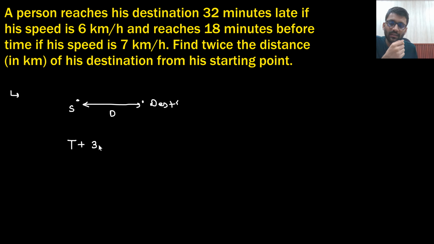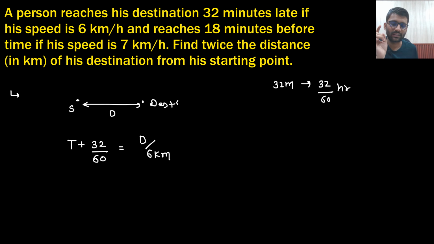Or what I can do? He reaches 32 by 60 hour late. T plus 32 by 60. 32 minutes means how much hour? 32 by 60 hours. Right? So this much time window is equals to distance is d, and the speed is 6 km per hour. And he reaches 18 minutes before. The time taken will be 18 minutes lesser if his speed is this much.